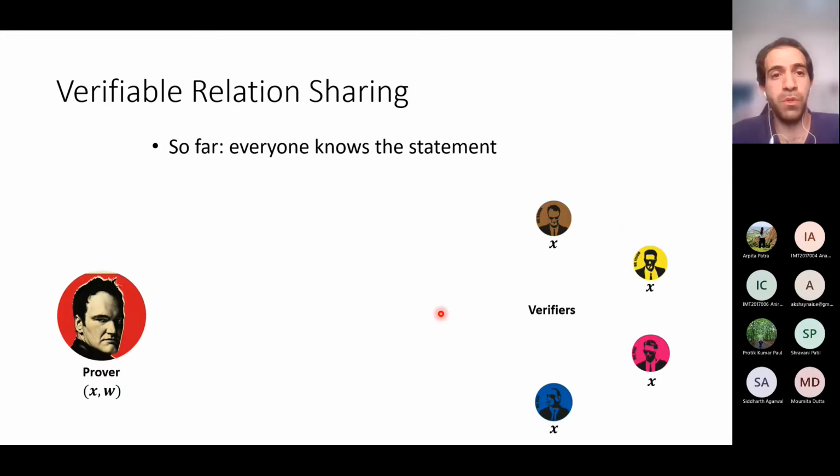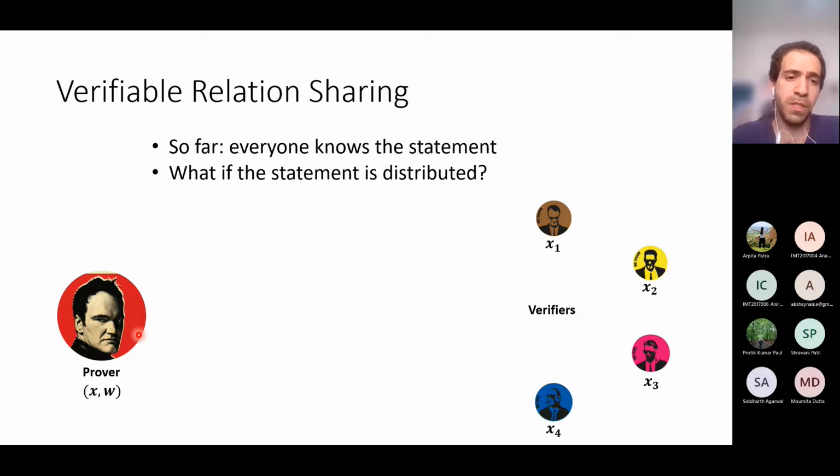So this was MVZK. And in fact, in the paper, we study a more general primitive that we call verifiable relation sharing, or VRS. So far, we assume that everyone knows the same statement, right? The verifiers and the prover agree on the statement. But what happens if the statement X is distributed among the verifiers? So it is shared among the verifiers, and now the prover wants to prove that the shared statement X is true, but without revealing any additional information to the verifiers except from the shares they already know.